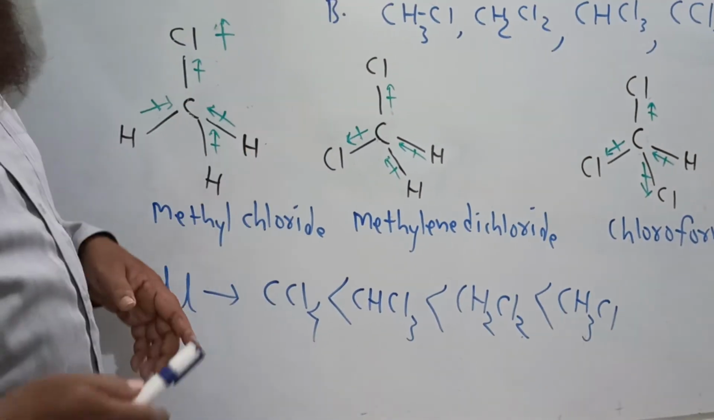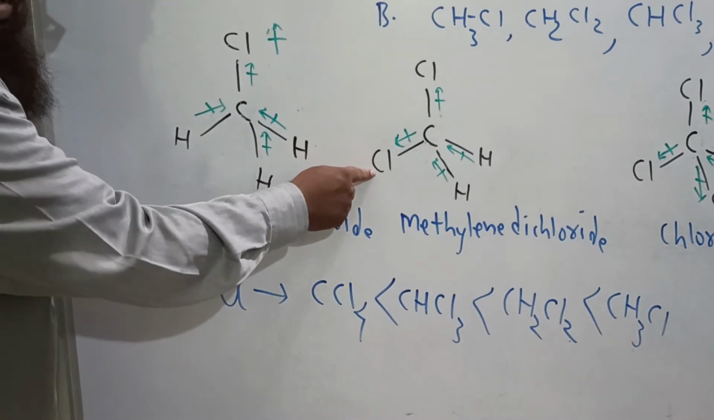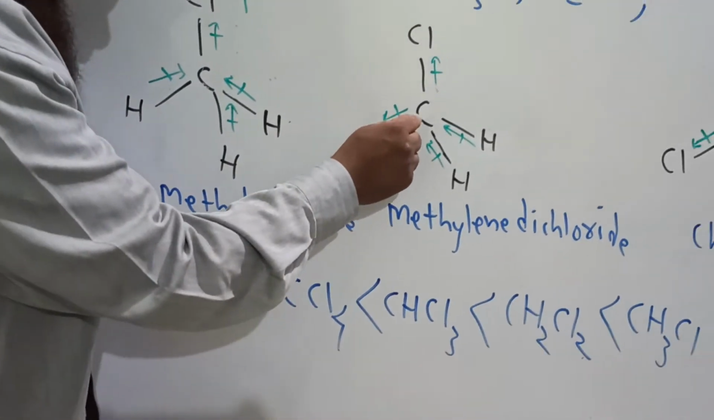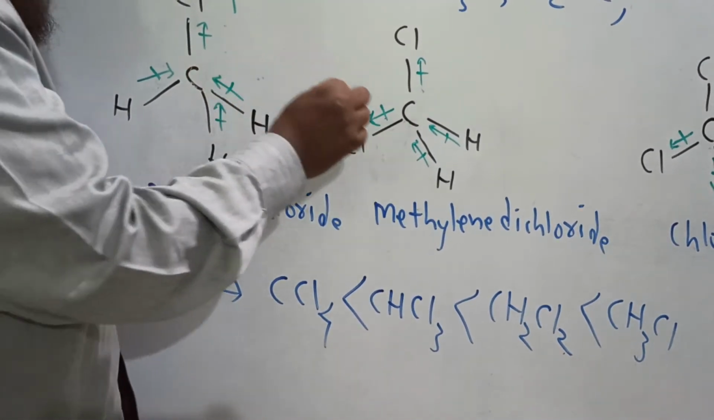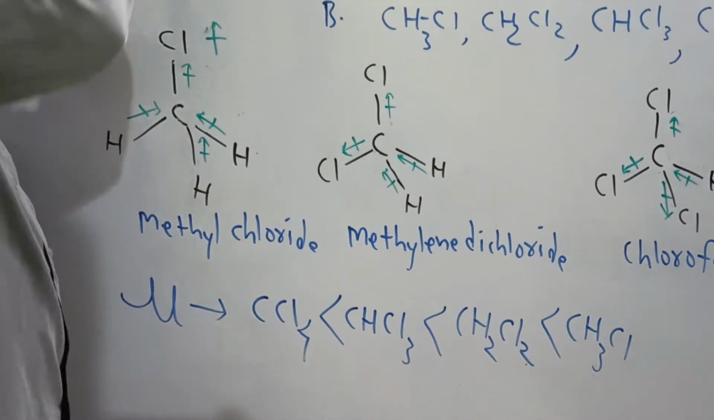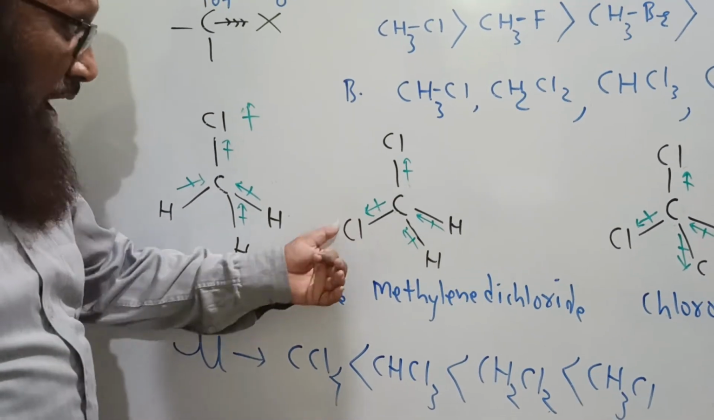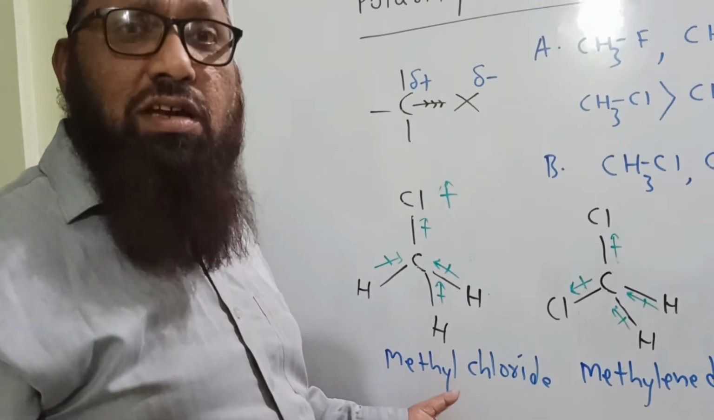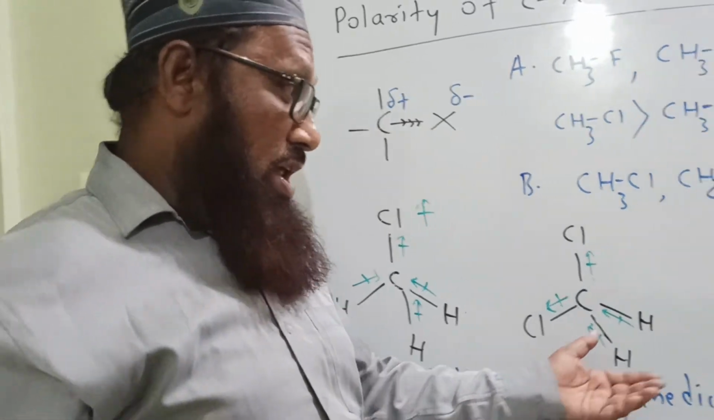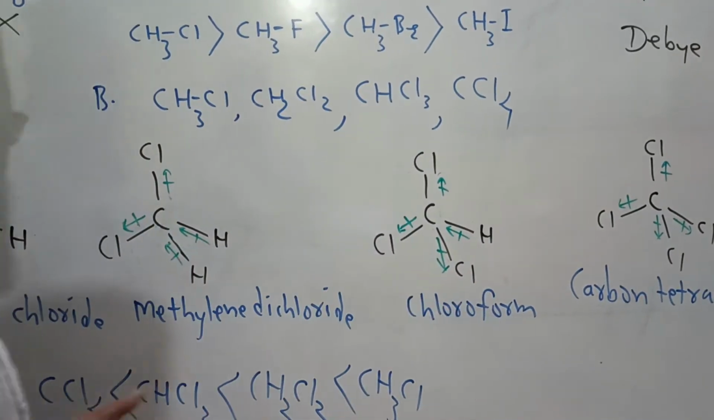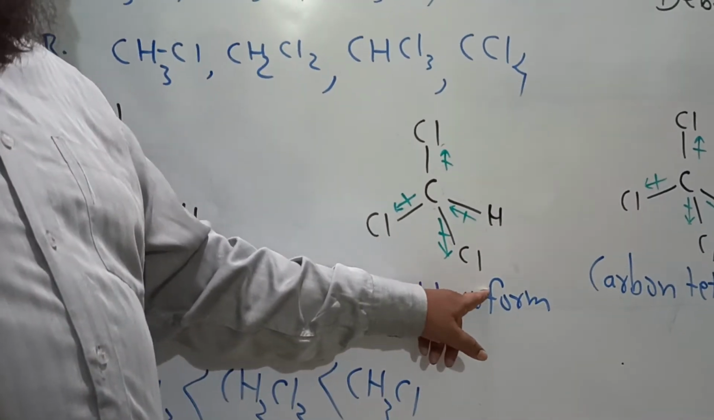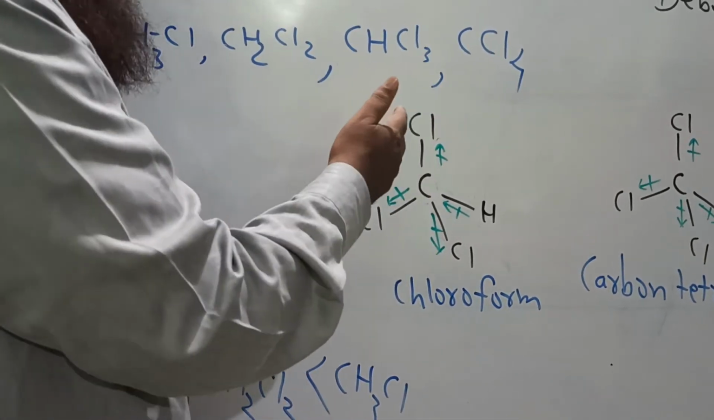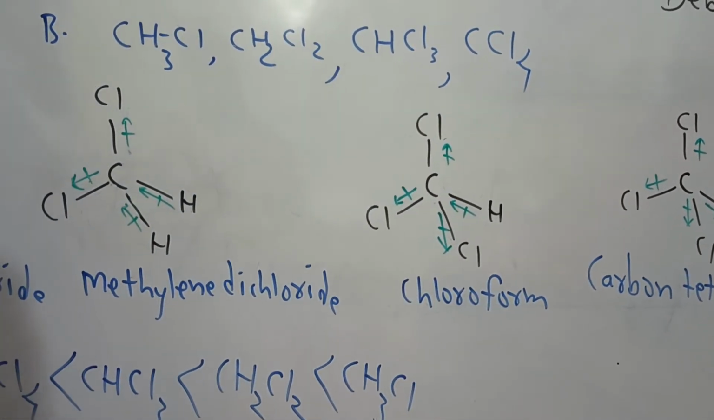Come to methylene dichloride. Here one hydrogen is replaced by one chlorine. This dipole moment slightly opposes the other C-Cl bond. Due to this, it is not the total direction. That's why methylene dichloride has slightly less dipole moment as compared to methyl chloride. Then come to chloroform. Here two hydrogen atoms are replaced by two chlorine atoms. Again, the dipole moments of these C-Cl bonds oppose this one. Still the dipole moment becomes less.